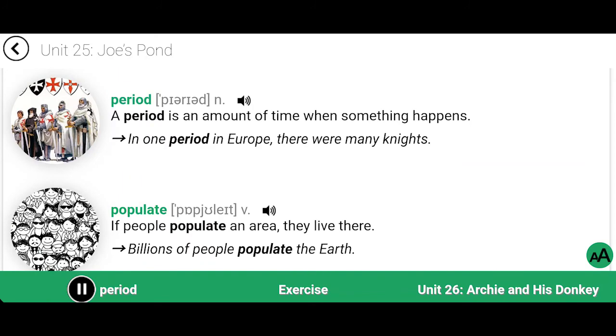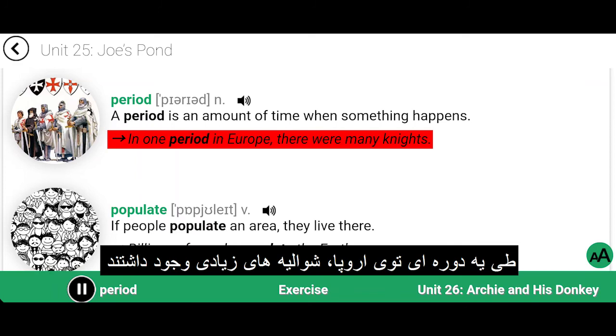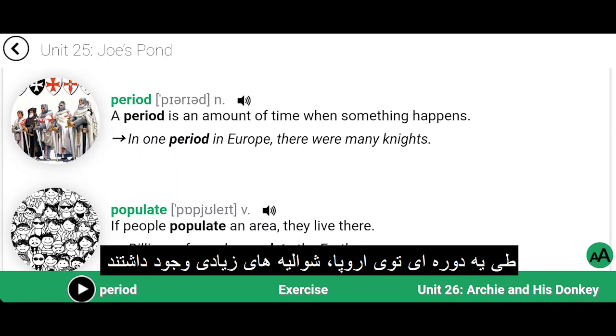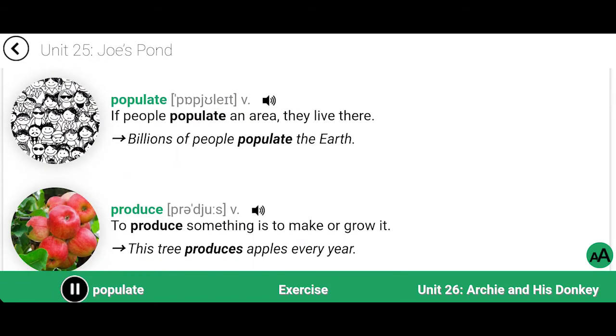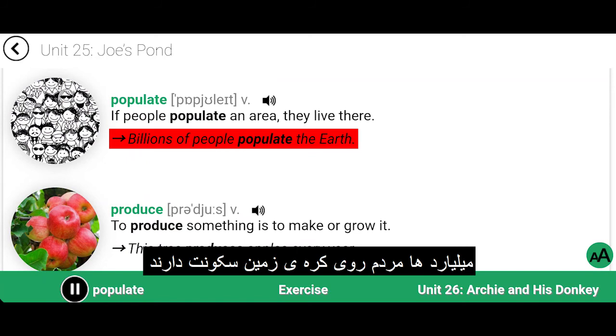Period. A period is an amount of time when something happens. In one period in Europe, there were many nights. Populate. If people populate an area, they live there. Billions of people populate the earth.